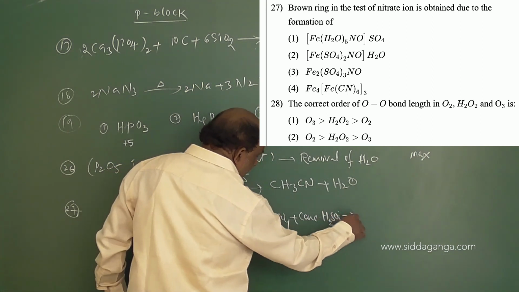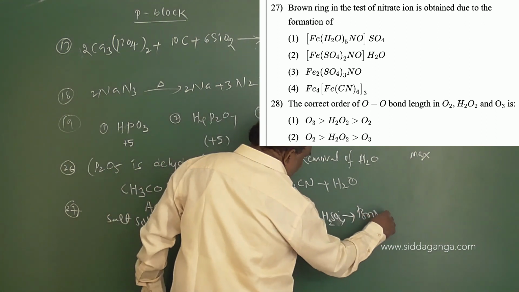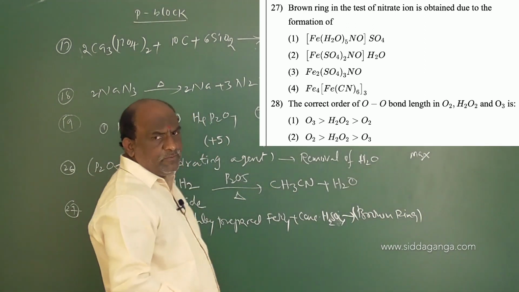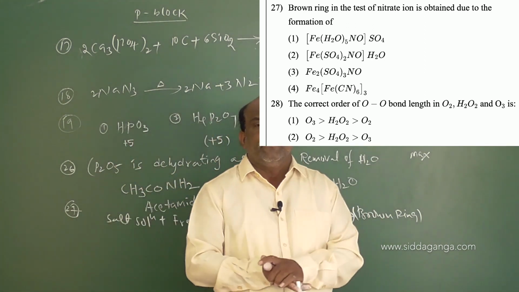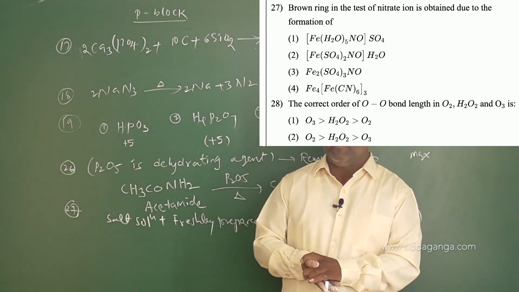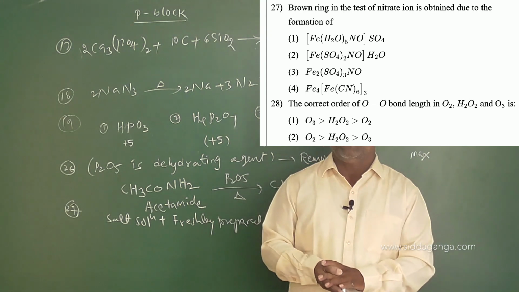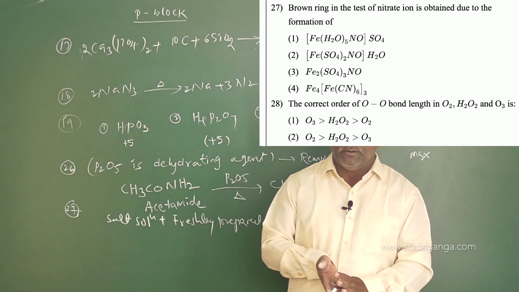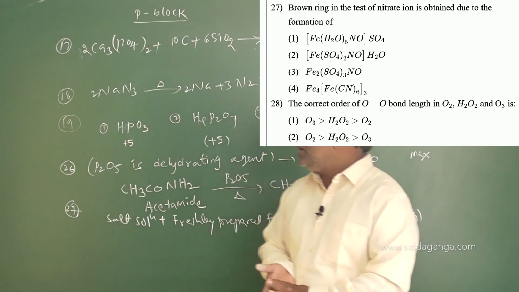Concentrated sulfuric acid gives rise to the brown ring. So, very important: the brown ring. What will be the composition of the brown ring, what will be the IUPAC name of that brown ring, and what will be the oxidation state of iron in that brown ring? These three questions are very important, my dear students.